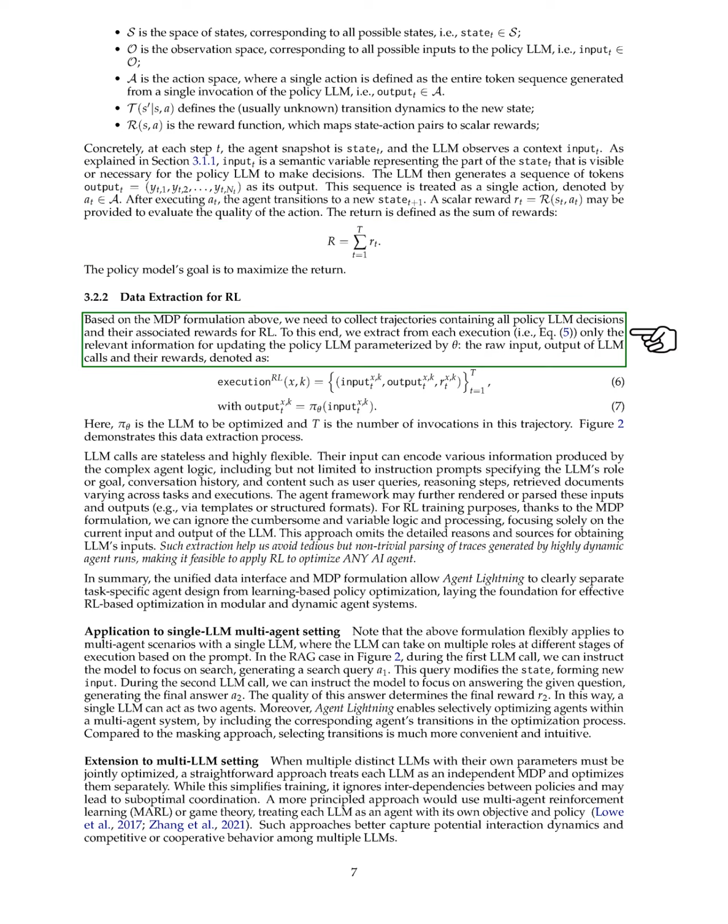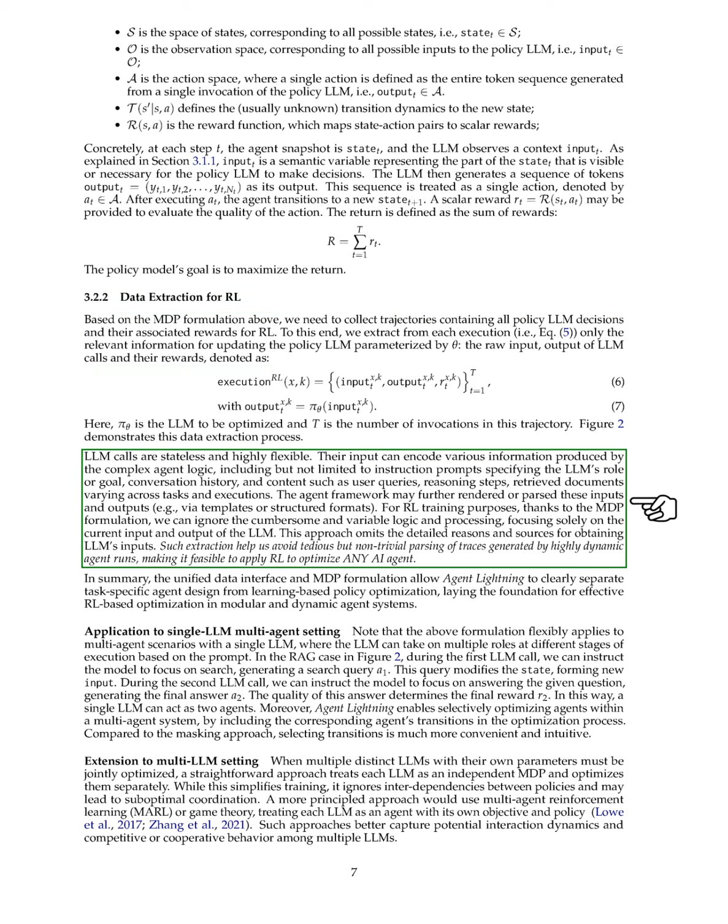For reinforcement learning, RL, we need to gather data that includes all decisions made by the LLM and their corresponding rewards. We extract relevant information from each execution, focusing on the raw input, the LLM's output, and the rewards. The LLM calls are flexible and can handle various types of information, such as instructions, conversation history, and user queries. This allows us to streamline the RL training process by concentrating on the current input and output, avoiding the complexities of the underlying logic.